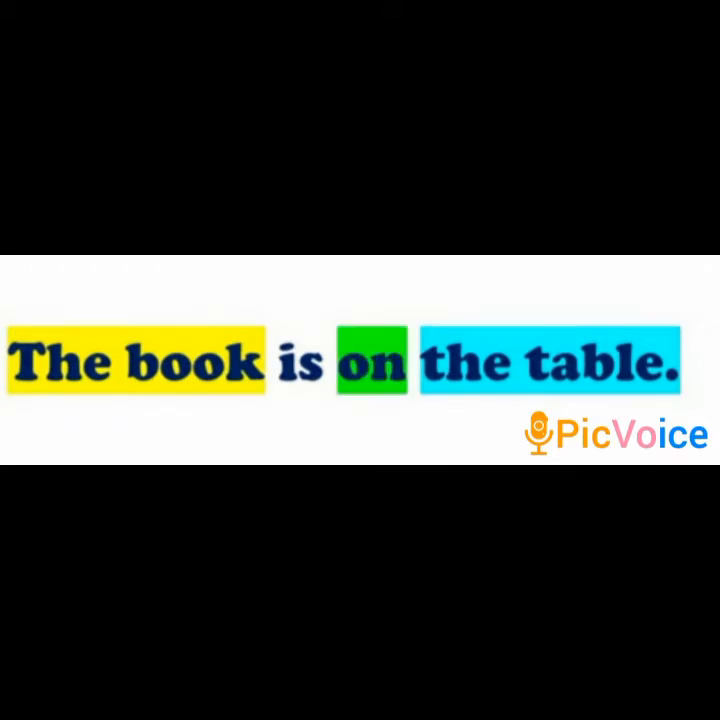Hence, the correct sentence would be the book is on the table. The preposition on tells us the relationship between the book and the table, that is the subject and the remaining part of the sentence. This is called a preposition.